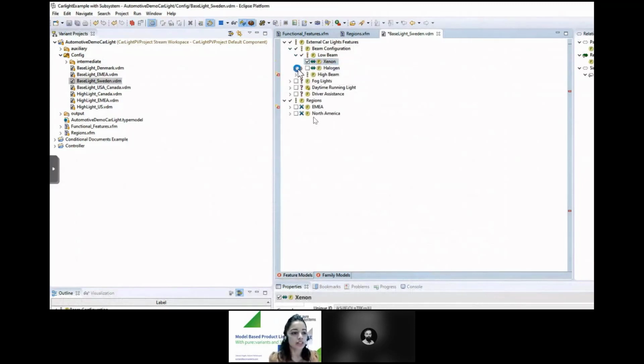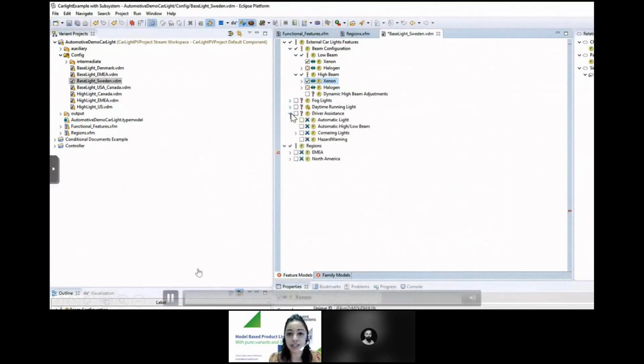As you notice, there are these error markers, which is pure::variants telling us that there are some inconsistencies, and it also provides solutions for you to resolve these inconsistencies and reach a valid variant model.